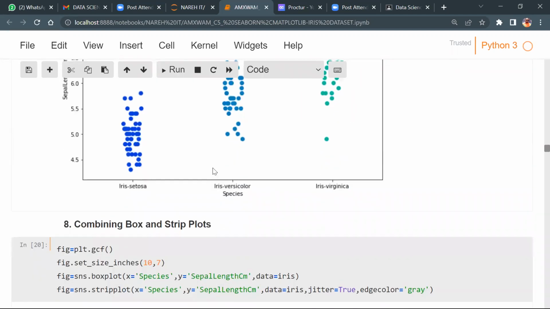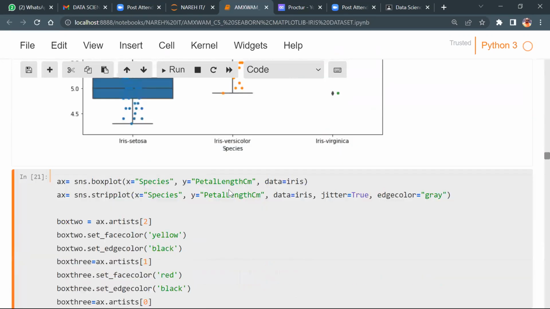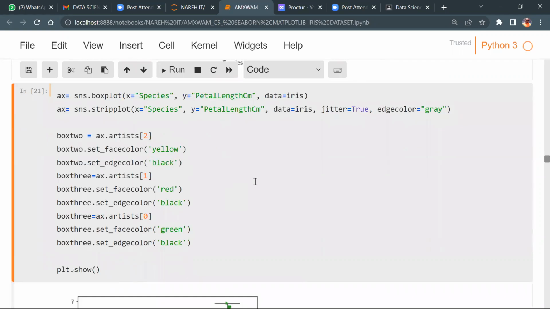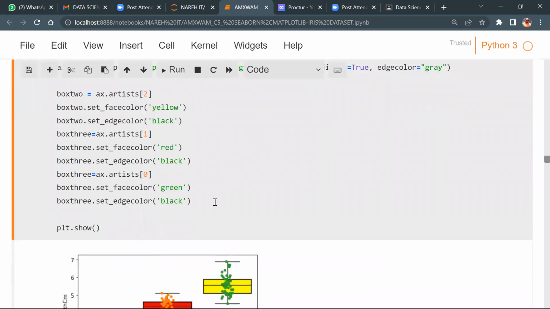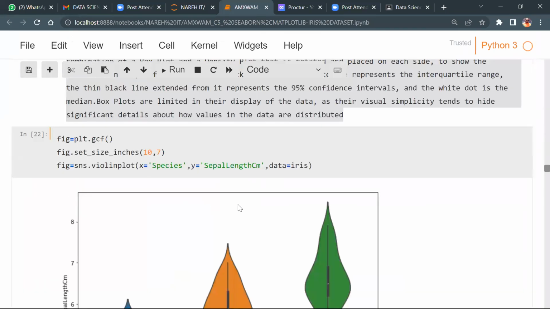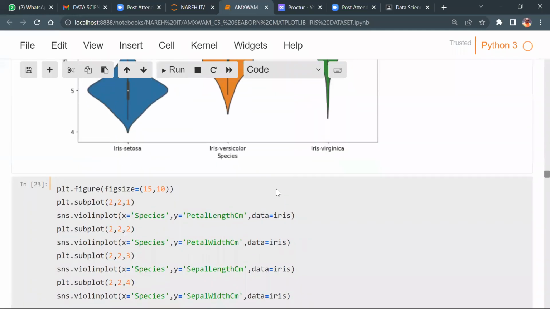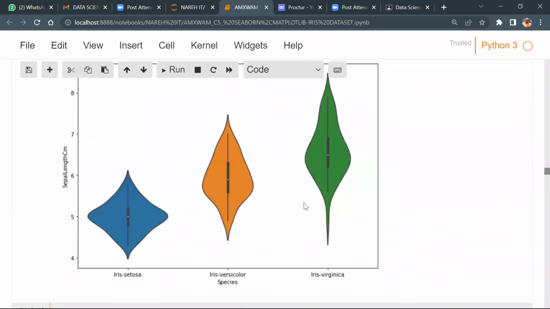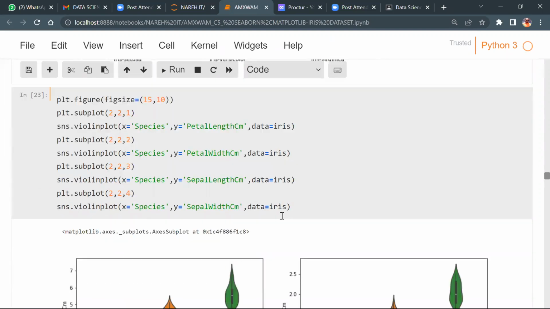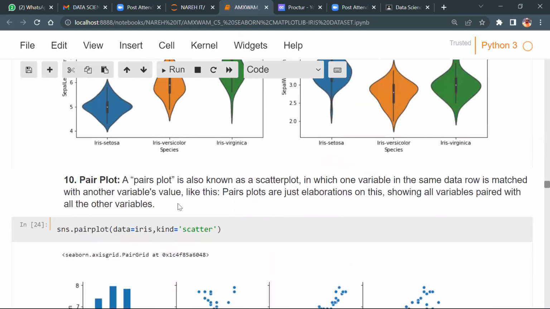Let me tell you, everyone has to complete this part to get hands-on with the EDA sections. Now, this is the violin plot, which is important. What do we need to check on the violin? The average part, right? Now, pair plot.